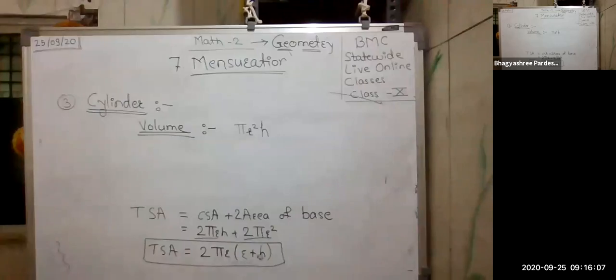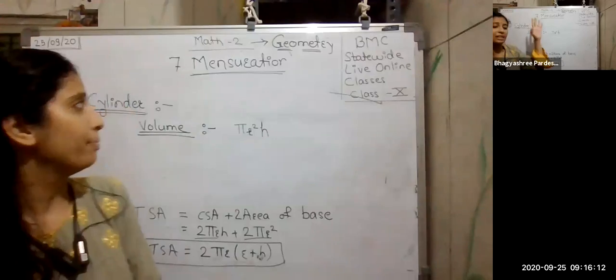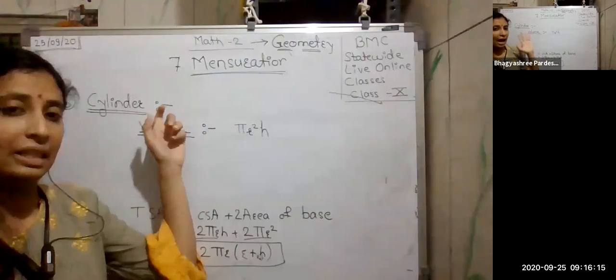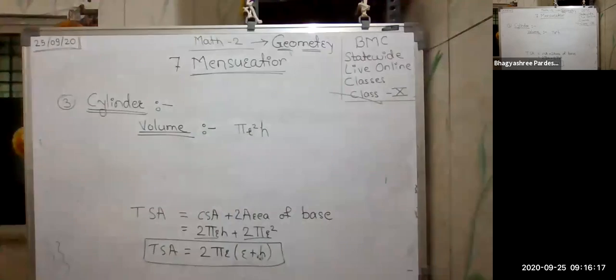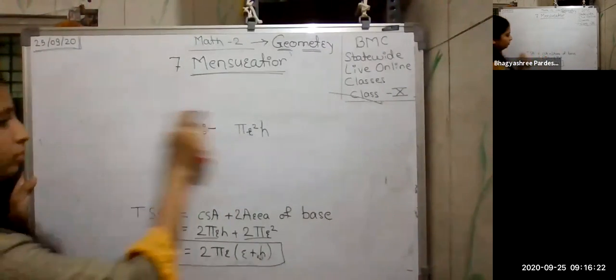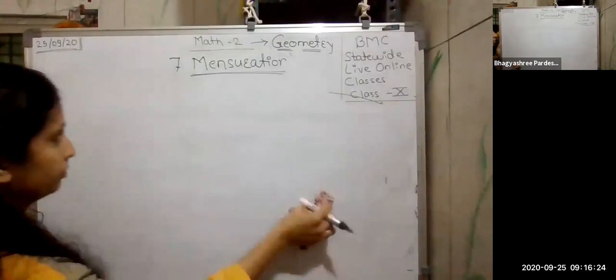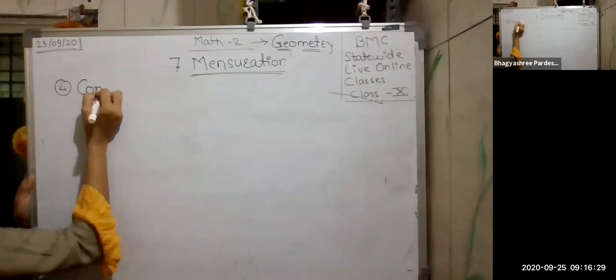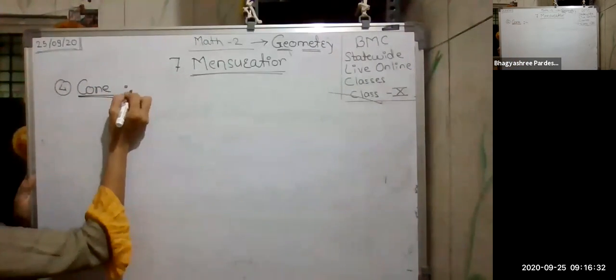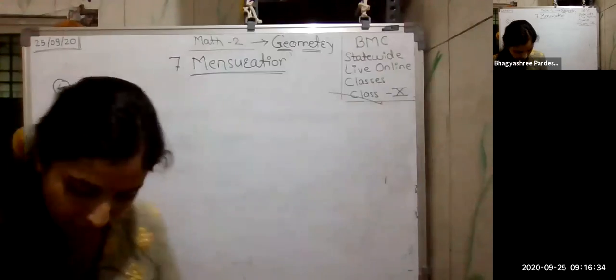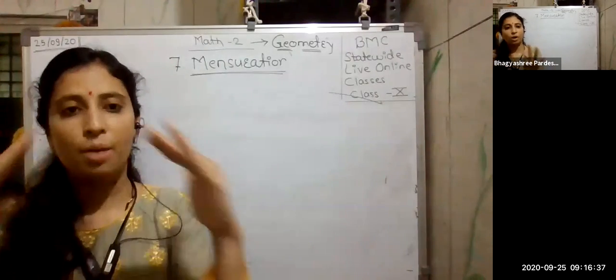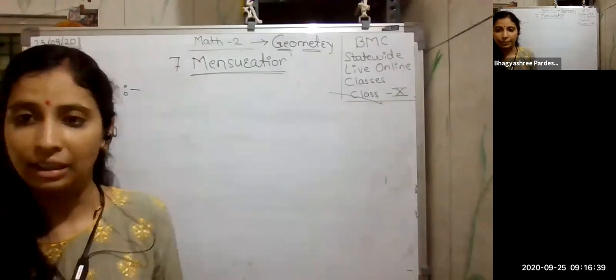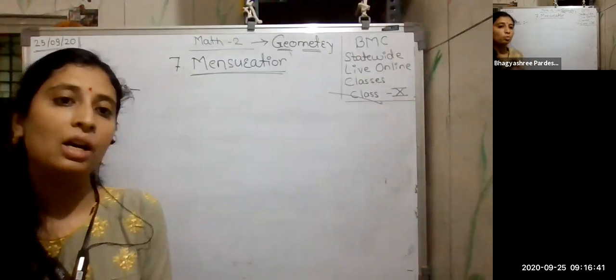Now next one. In this lesson, especially in practice set 7.1, we are going to consider mostly the cylinder, cone and sphere. So let's see the cone now. All of you are very familiar with this cone: a joker cap, an ice cream cone, and all the other cones here. So how to find out the formulas for that?